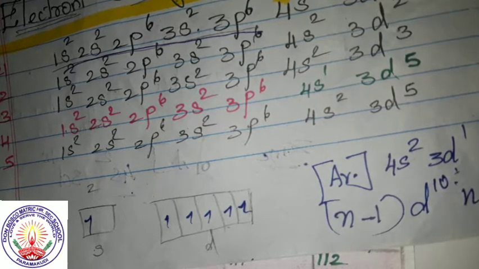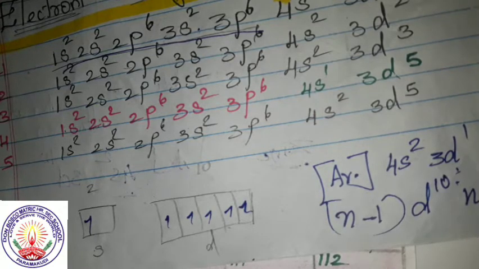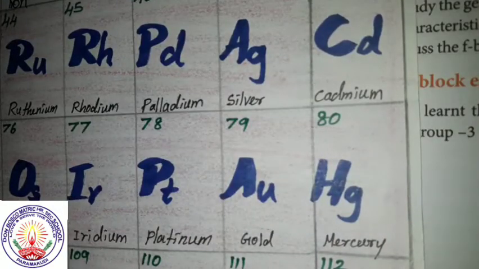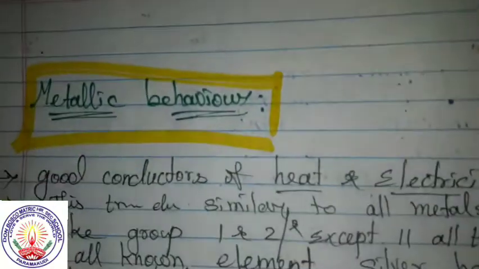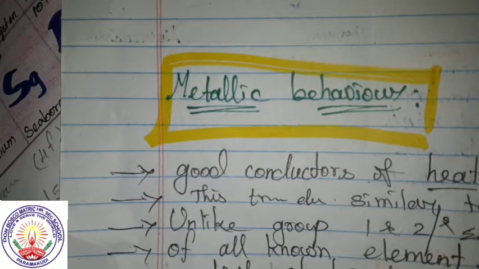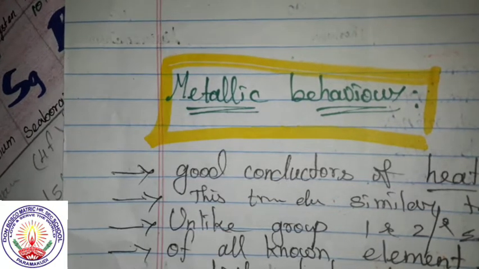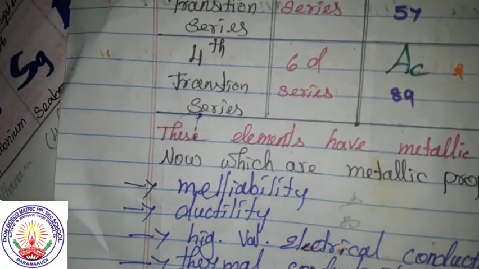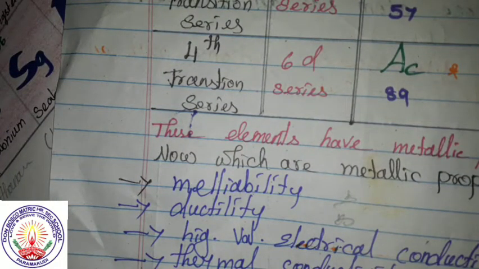Next we shall see the metallic behavior of the transition elements. First we see what are the properties of metals.